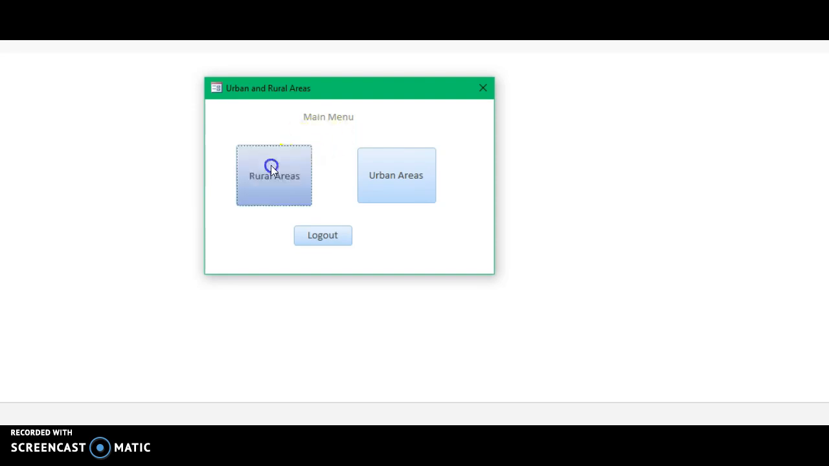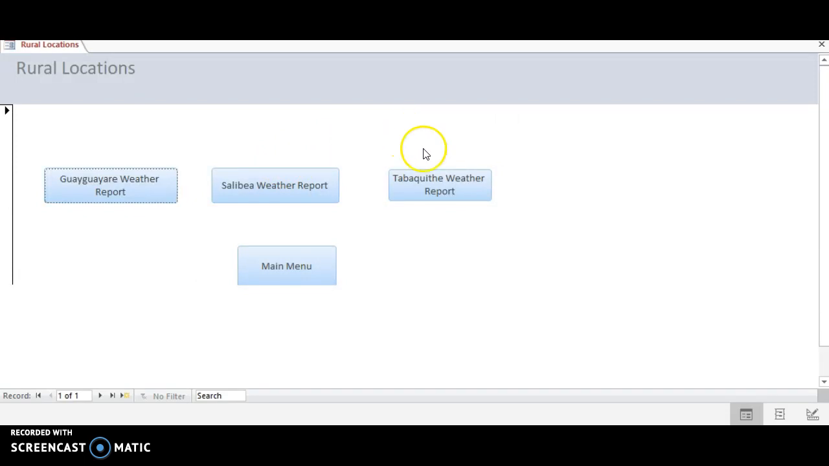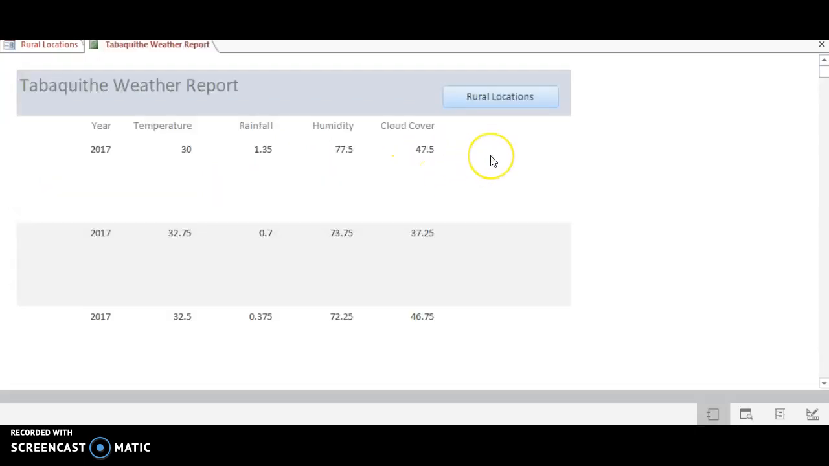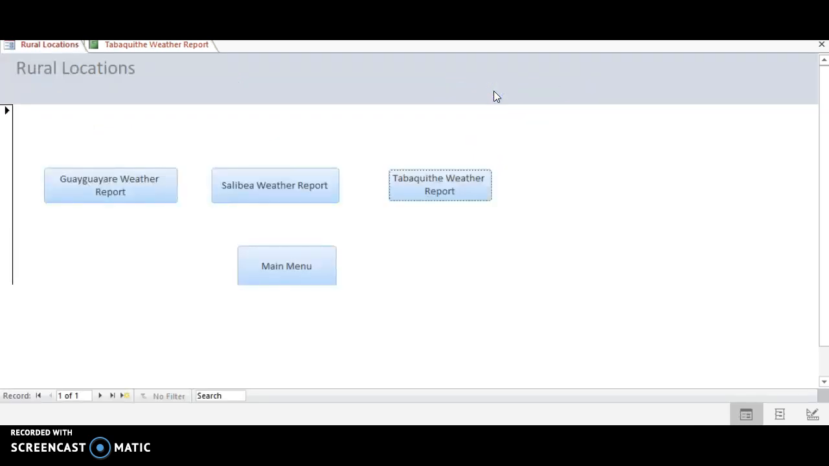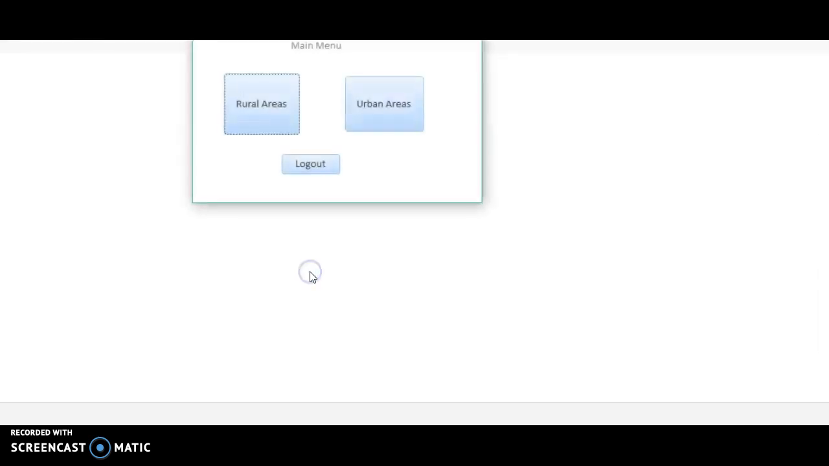For instance, if they select the rural areas and want to see the weather report for Sabakit, they can get the year, temperature, rainfall, humidity, and cloud cover. When they are done, they can just click rural locations, which takes them back to this page, and the main menu button will take them back to the main menu.